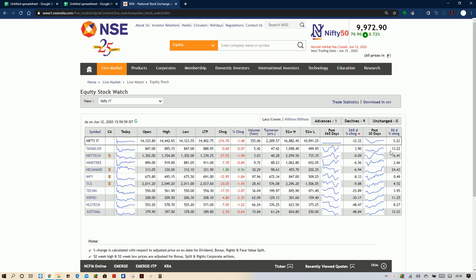So 5 to 7% is the profit booking. You need to book the profit periodically without looking at whether it will go further up or not. You need to close the trade within 5 to 7% on average. That will be consistent if you follow this discipline.